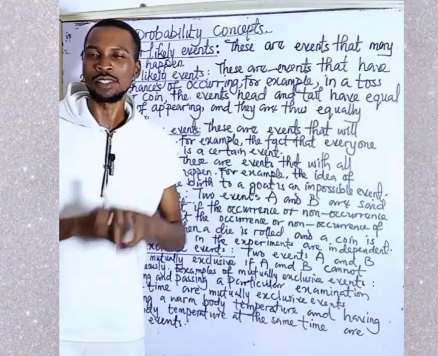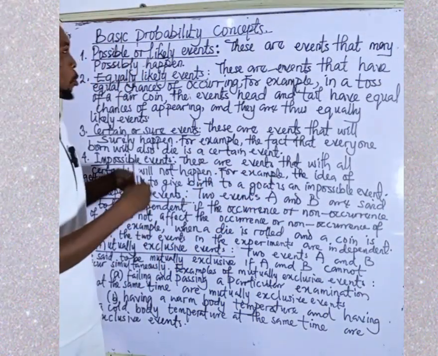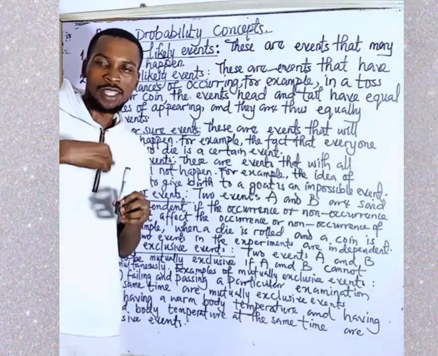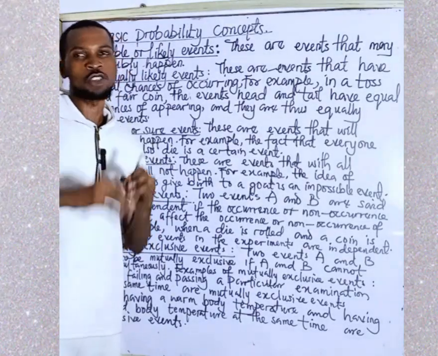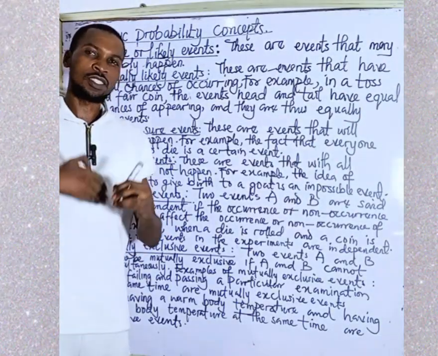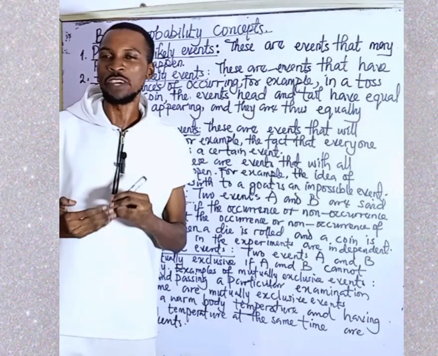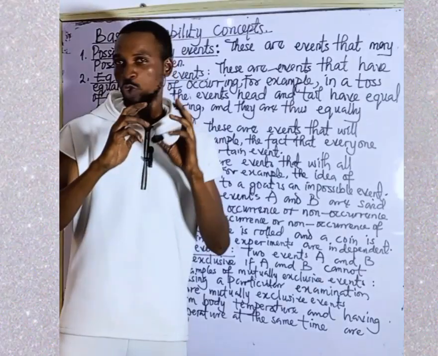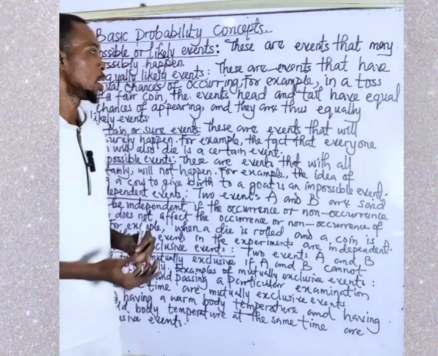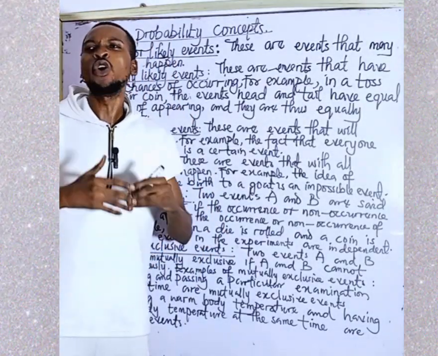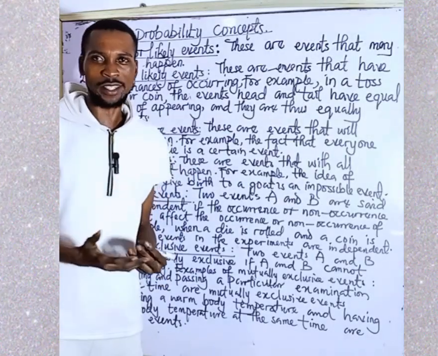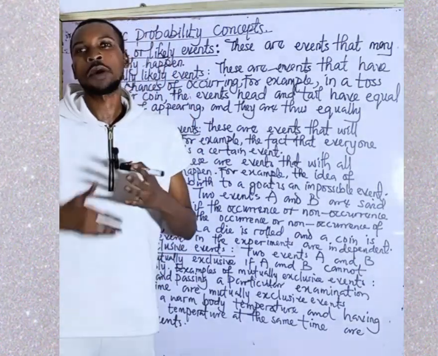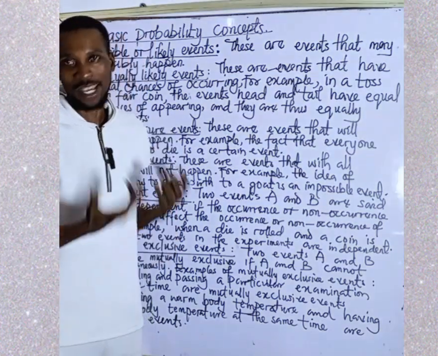So, what is probability? Simply put, probability is defined as the uncertainty of an event occurring, whether an event is going to occur or the event is not going to occur. That is what probability deals with. Of course, probability can also be known as uncertainty. Some say probability can be known as chance.